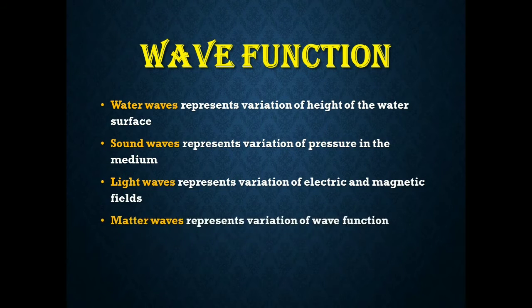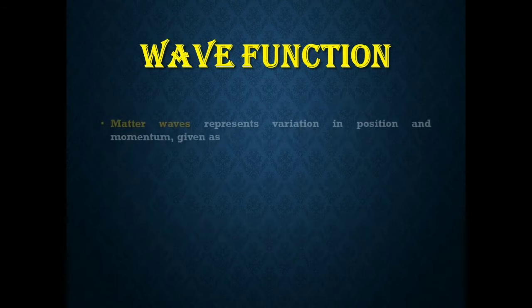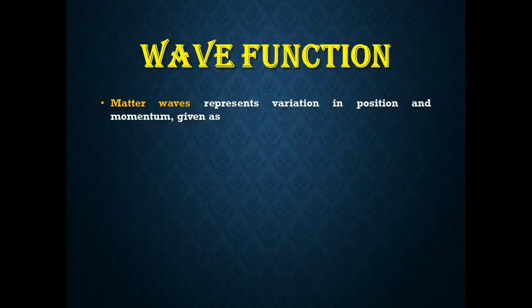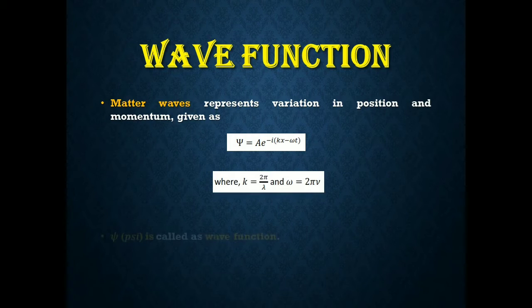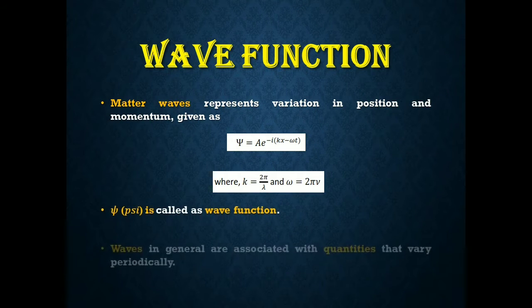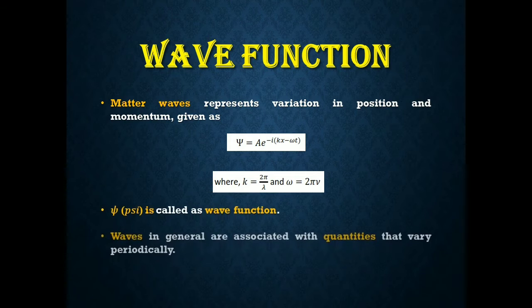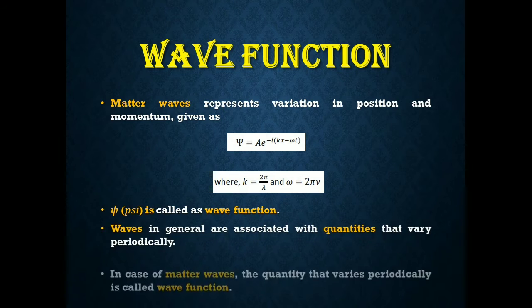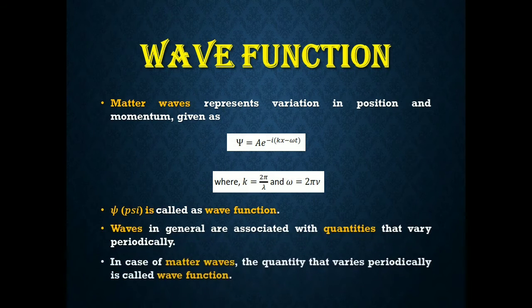Similarly, the question arises: which quantity helps you measure the characteristics of the matter wave? The matter wave was introduced by de Broglie in 1924, meaning whenever an electron is moving, a wave is associated with that particle. The quantity which characterizes that matter wave is known as the wave function, and it is represented by the symbol psi. In case of matter waves, the quantity that varies periodically is called the wave function. That is the simple line.